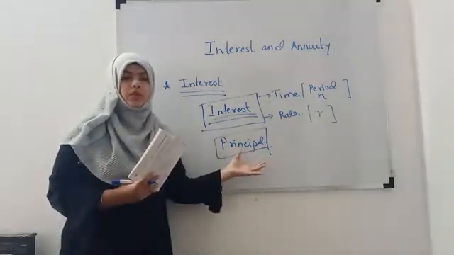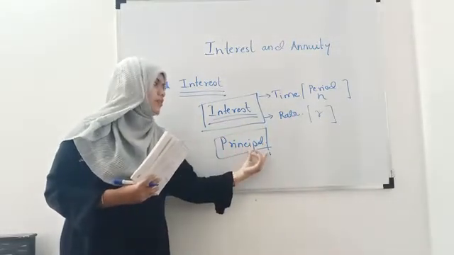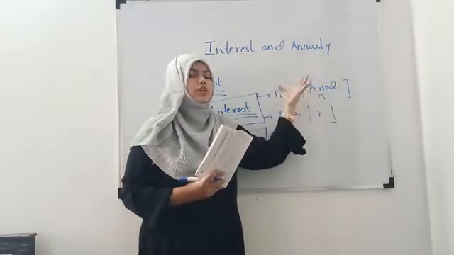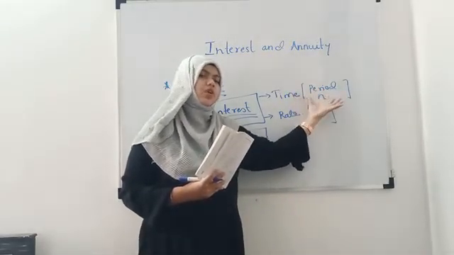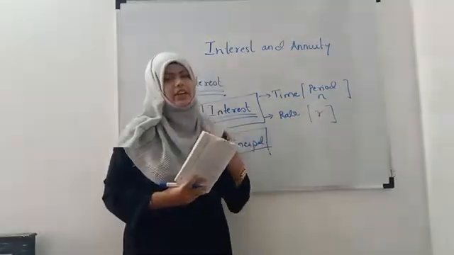So the amount you take from a bank, the total amount, is called the principal. The time or the period for which you are taking that amount is called the period. It is denoted by small n, and r is the rate of interest.